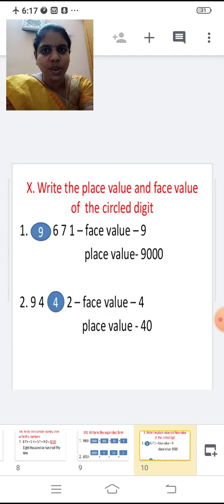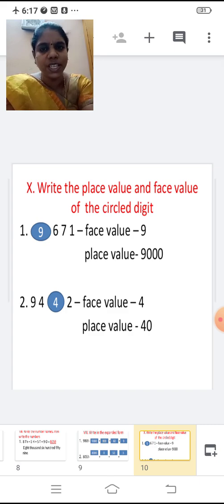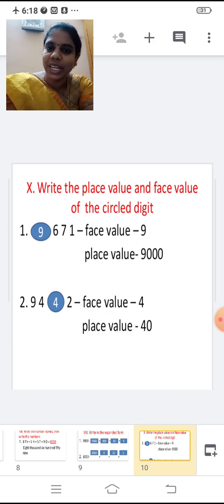So what is the face value of 9? It is the value of the digit itself. So face value of 9 is 9. So write 9. Face value is 9. What is the place value? It is in thousands place. So 9 into 1000, 9000. So write 9000 in the place value. Place value 9000. Face value 9.